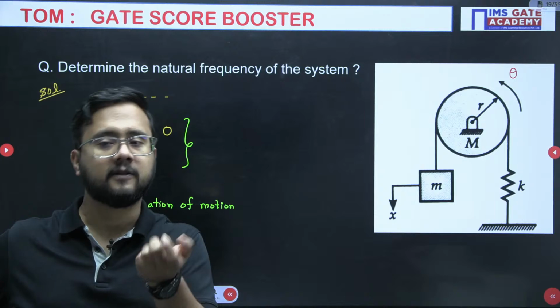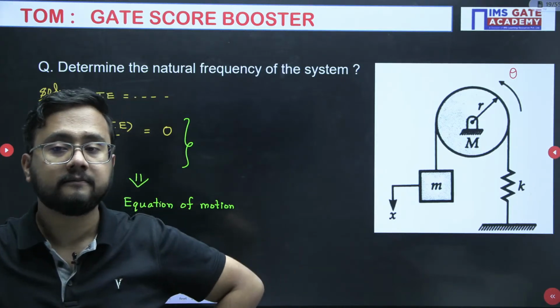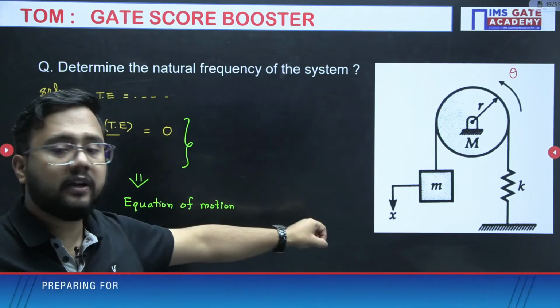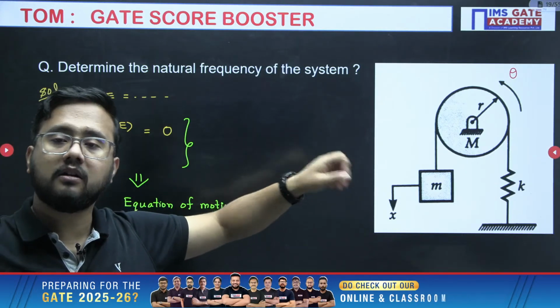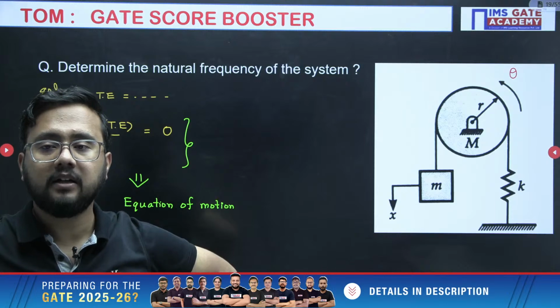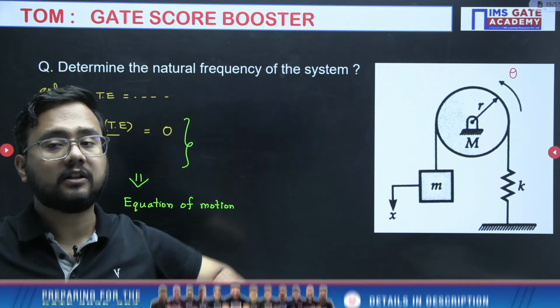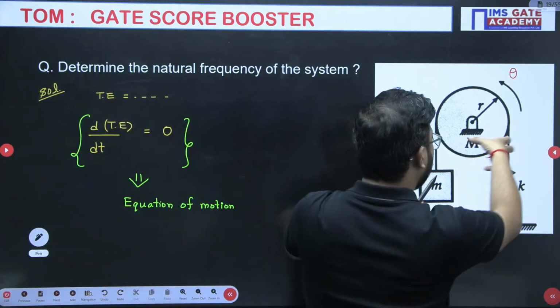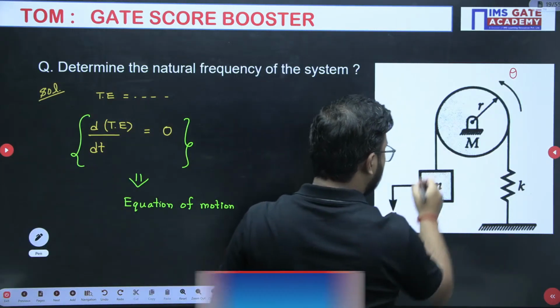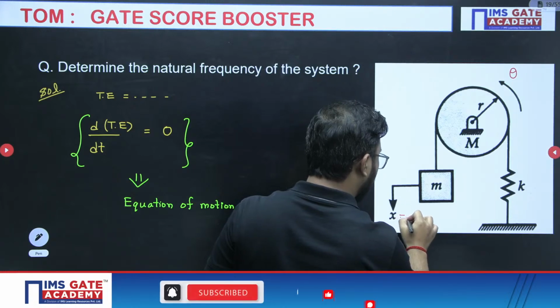Deformation will happen. Potential energy in the spring. Block will be moving. So kinetic energy of the block. Pulley will be rotating. Rotational kinetic energy of the pulley. Like that, a total of 3 energies we have to write. So what happens? Disturbance you have provided theta, right? How much distance will it move downward? That will be r theta.